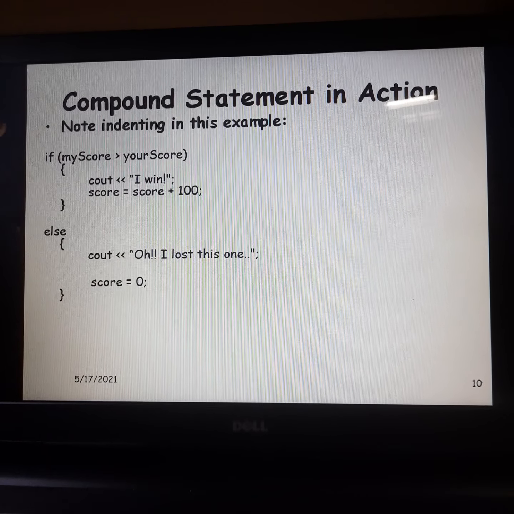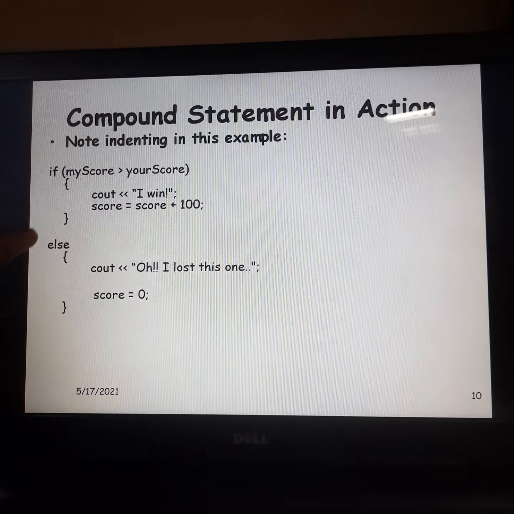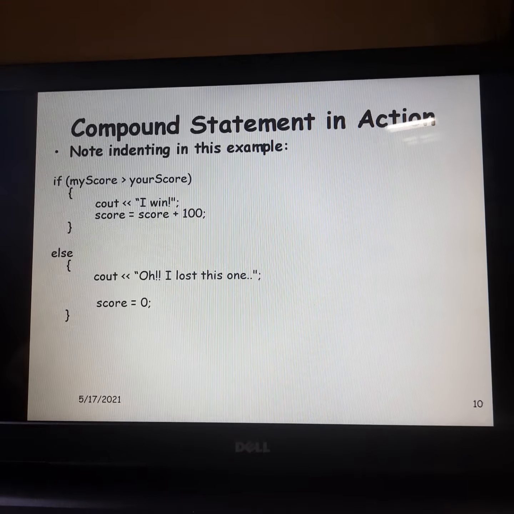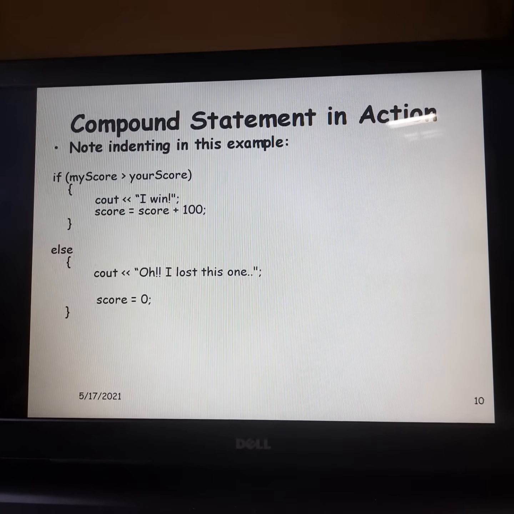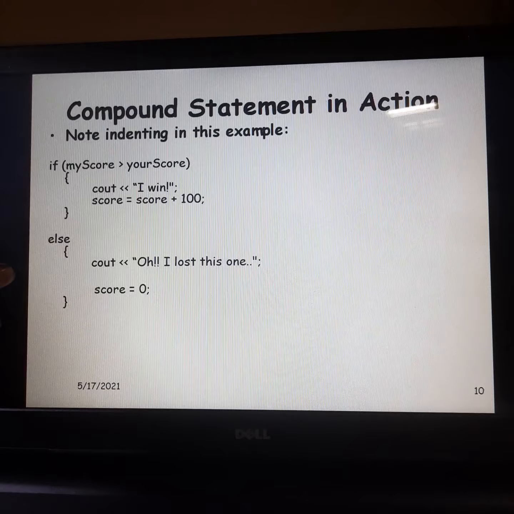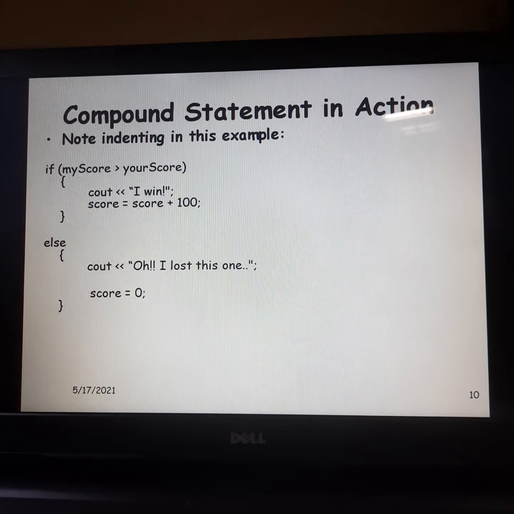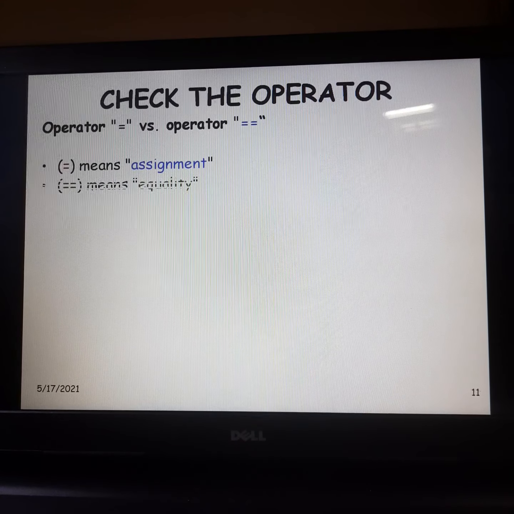The logic is the same. If this condition is true, the true block is executed. If this condition is false, then the statements in the else block are executed. Here I am showing you that we can write more than one statement in the if clause, and more than one statement again in the else clause. Now you have to check the operator when the condition is written.